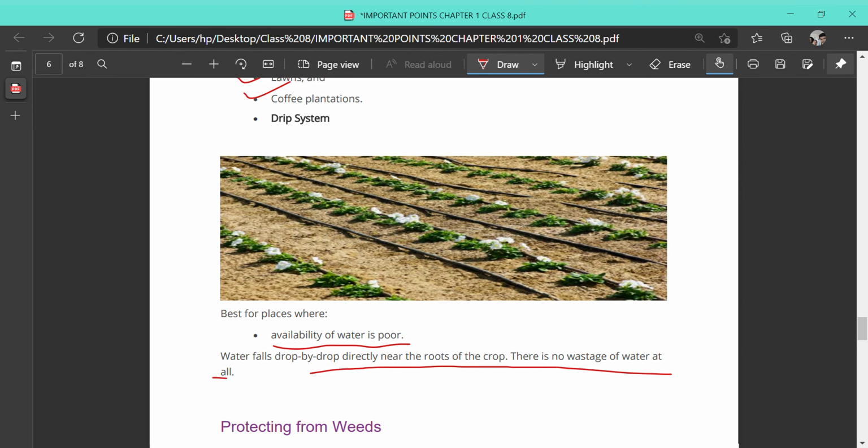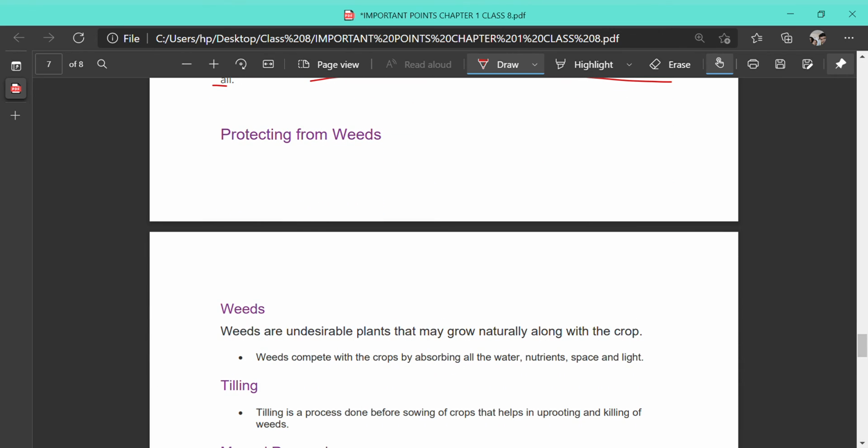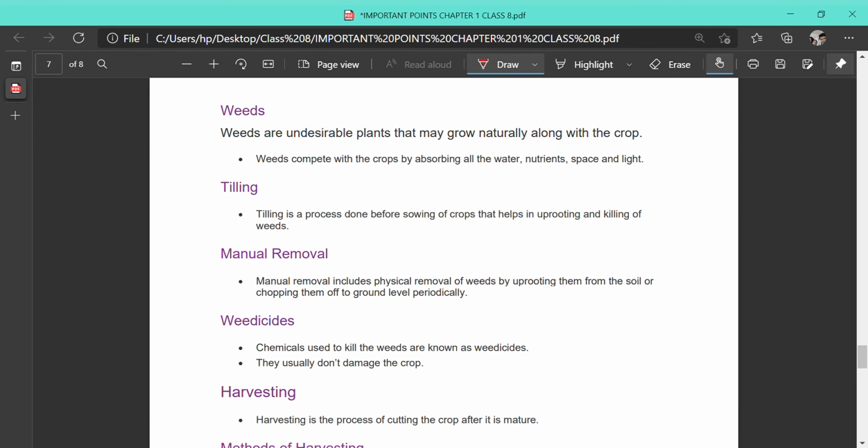Next, after irrigation, along with the crop, some unwanted plants also grow. They are known as weeds. But these crops have to be protected from these weeds because these weeds compete with the main crop for nutrition, for sunlight, for water, for minerals. So how are they removed?